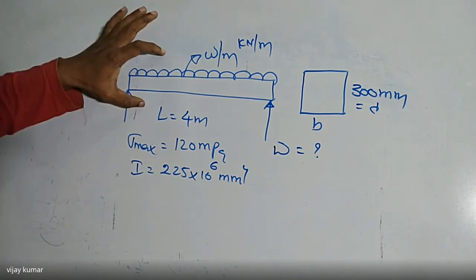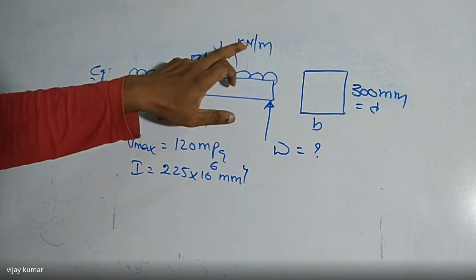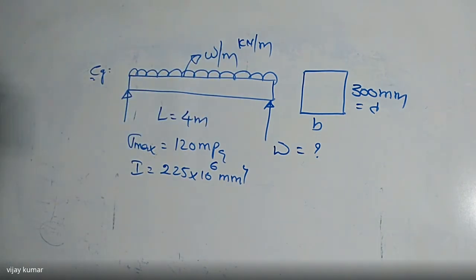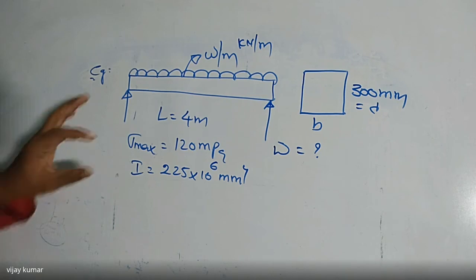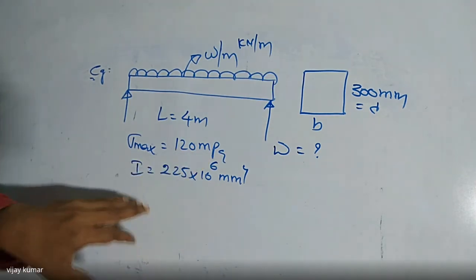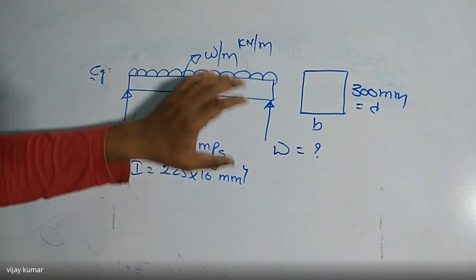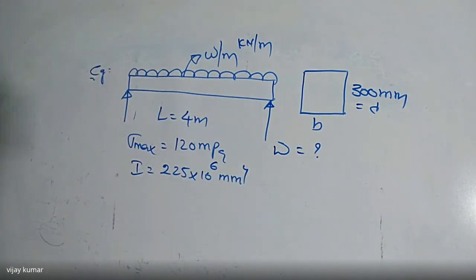This is a simply supported beam which is subject to a uniformly distributed load of w per meter, where w is in kilonewtons per meter. The depth of this section is given as 300 and the width is not given. The maximum stress in the beam is given, that is 120 megapascals, and the moment of inertia I is given. He is asking what the small w value is, how much load is uniformly distributed over the length of 4 meters. So how to calculate this value?